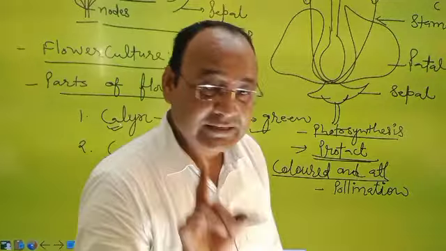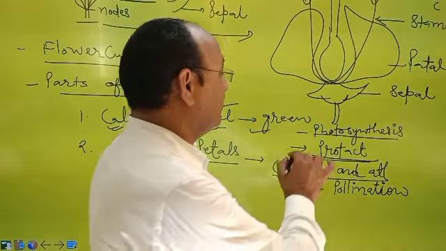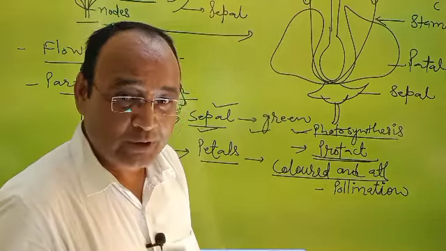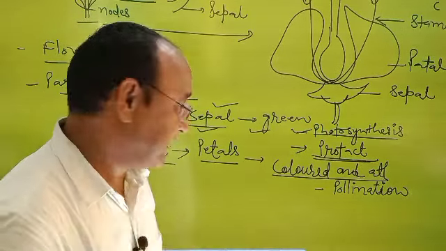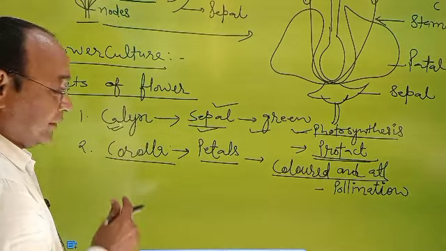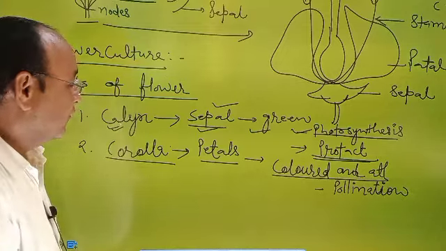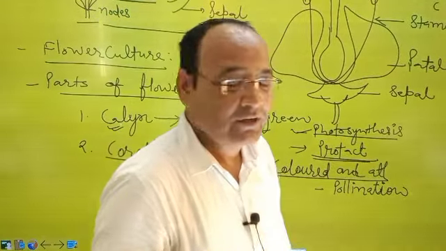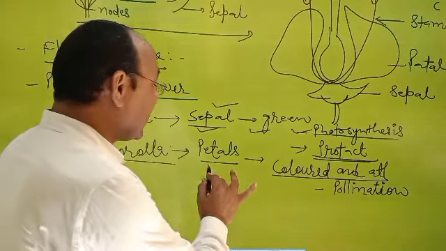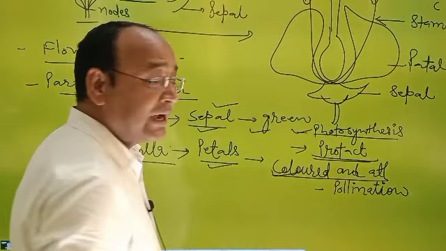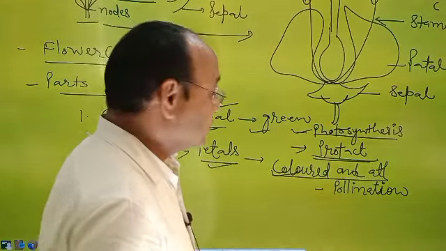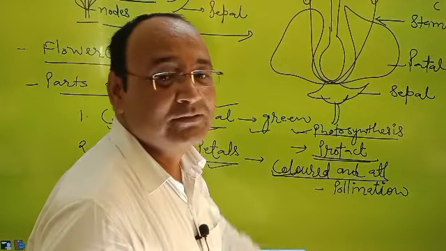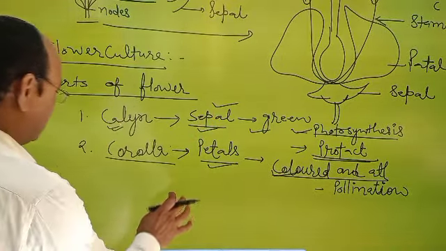So a simple first question: what is the main function of sepals? Your answer is, sepals are the photosynthetic part of the flower and also protect the flower during the bud stage. Question number 2: which part of the flower helps in pollination? Petals are colorful and attractive with nectar glands, so they help in pollination, and maximum pollination occurs by insects.